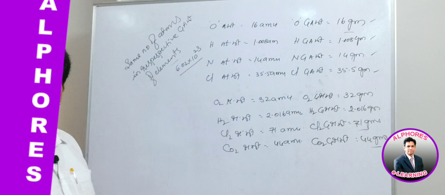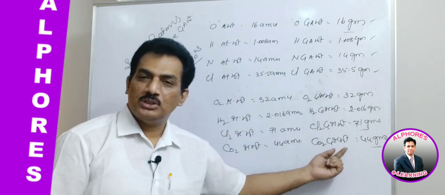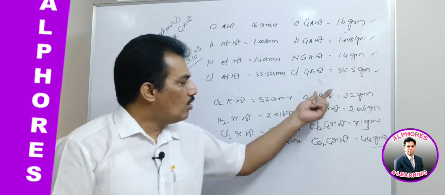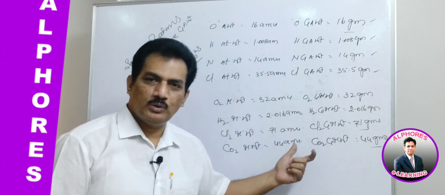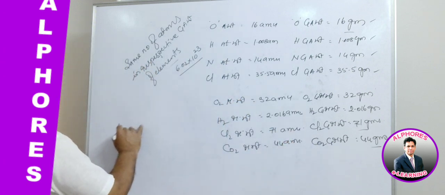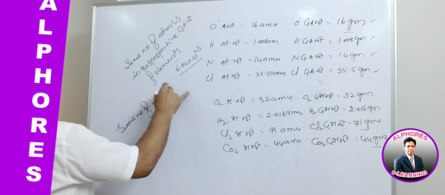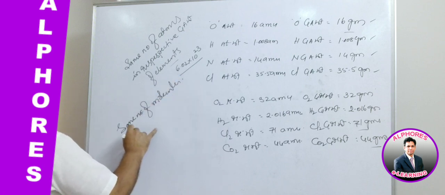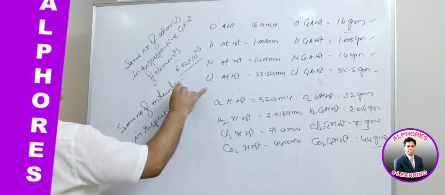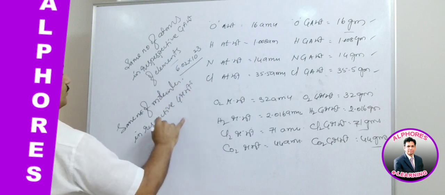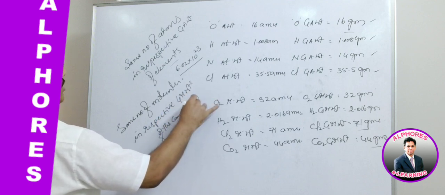And here again my question is the same. Can you guess what is the similarity among these? Now you are in a position to answer in a simple manner. All these are gram molecular weights. So the common feature among all these different compounds is that they possess the same number of molecules in the respective gram molecular weights of the compounds, substances or elements.